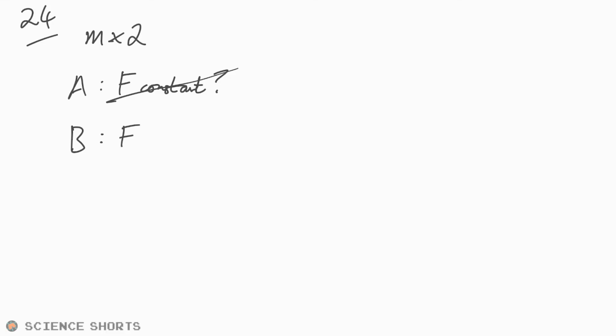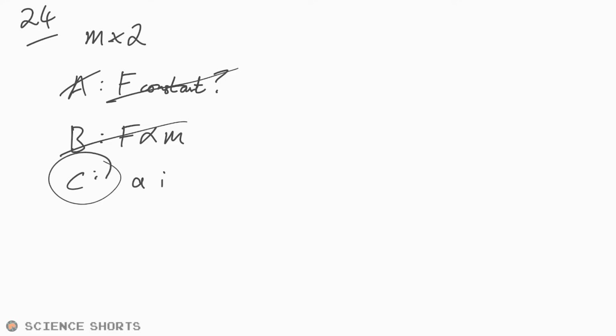Oh, dearie me. So mass is doubled. Okay, so A, the accelerating force is unchanged. No, that can't be true, can it? Because if the mass increases, then by definition mg or mg sine theta is going to increase. No, it's going to be acceleration that stays the same. B, the accelerating force is halved. No, because F is going to be proportional to m, so it's going to be the opposite. It's going to have doubled. C, the acceleration is unchanged.